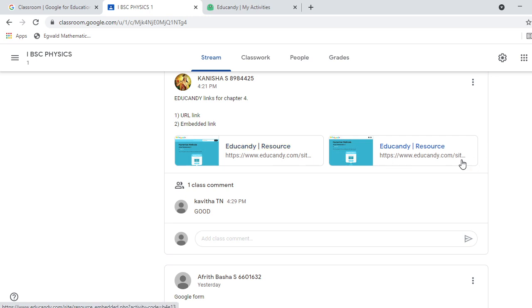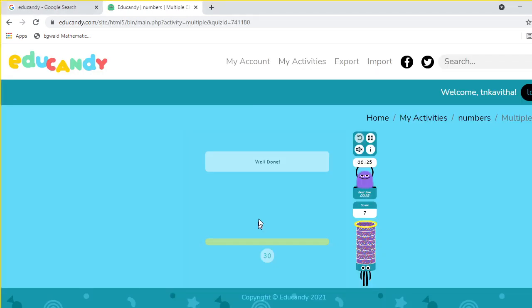Like that you can share with your students, and they can enjoy the game and enjoy their education too. Parents also can use it for their children and make learning very interesting and sweet learning for your children.